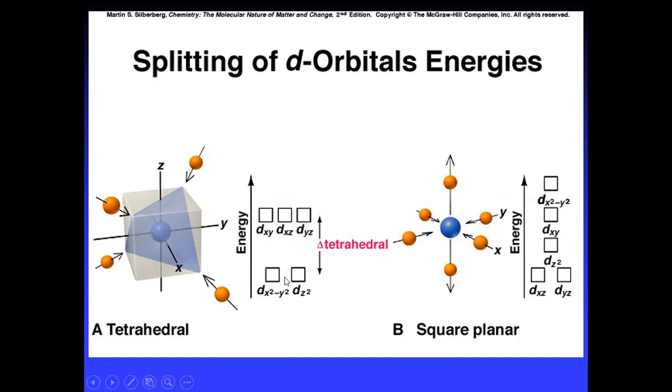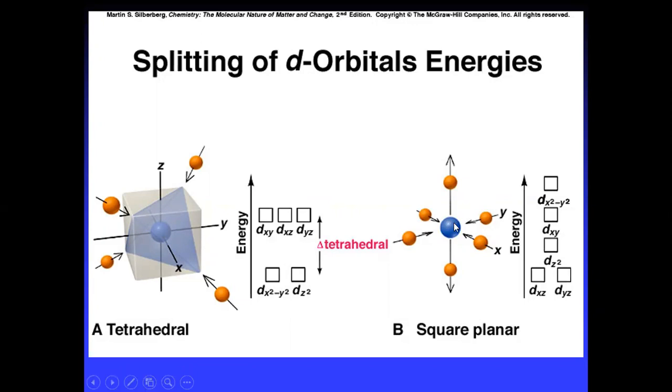In the tetrahedral, we have seen the reverse. In octahedral, the ligands approach between the axes and along the axes, T2G has come down and EG has gone up. Now in tetrahedral, it's quite the reverse: EG has come down and T2G has gone up. So the 5 degenerate orbitals lost their degeneracy. They split into two sets, T2G and EG. In octahedral, T2G has come down and EG has gone up. In tetrahedral, EG has come down and T2G has gone up with more energy.